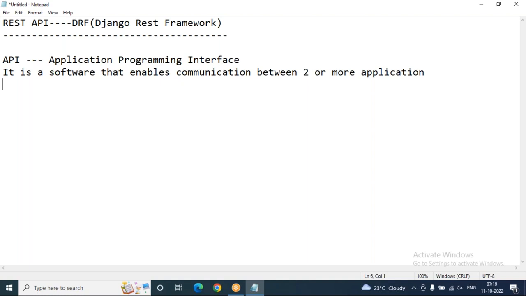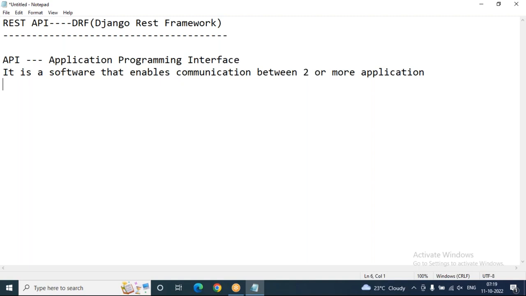For one more example, there is a website called a reservation system. There are a lot of reservation systems out there, like railway reservation, airline reservation, bus reservation, and even movie ticket reservation.